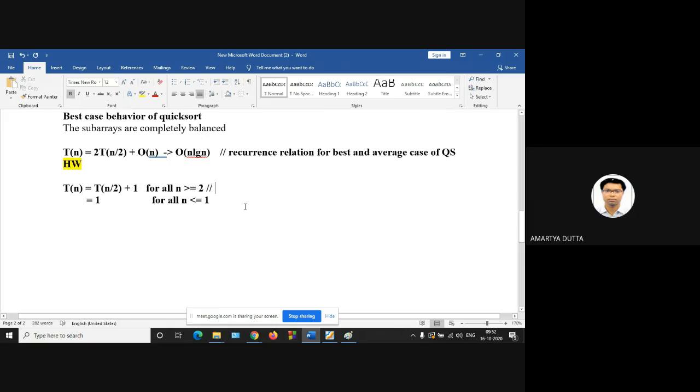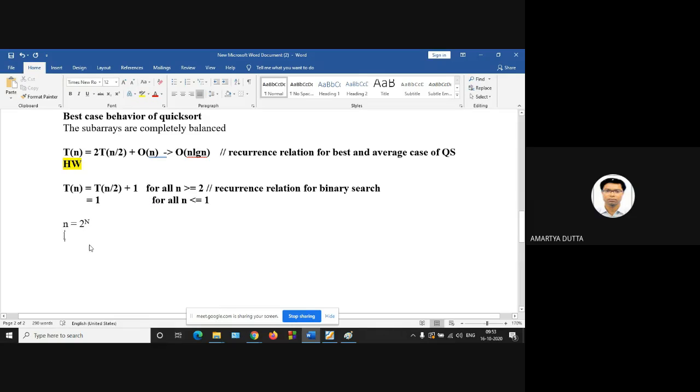So this is the recurrence relation for binary search. Now, how can you solve this one? For solving this particular problem, we have to choose n is equal to 2 to the power of some other constant capital N. These capital N and small n are different.